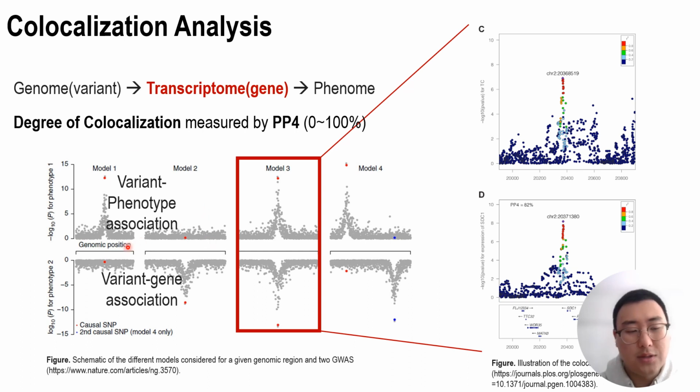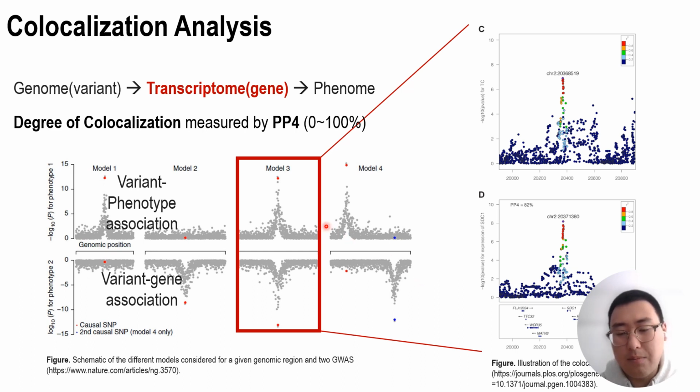So in Model 1, we can see that only the variant's genomic position and the phenotype are well associated, but the variant and gene expression association is not significant. Model 2 is the opposite situation, and in Model 3, we can see both the expression and the phenotype are significantly associated with the variants. For Model 4, it's a similar situation, but the locations are not close enough to be called colocalized. So there's no evidence of them being in the same LD block, so there are different variants with different effects.